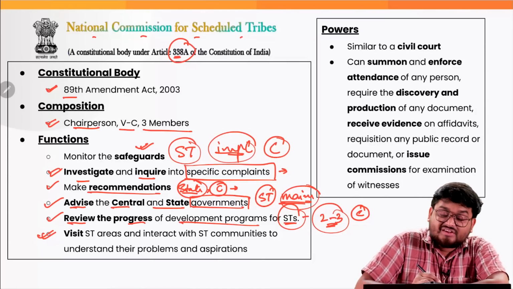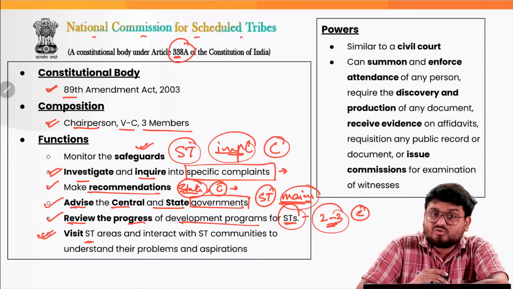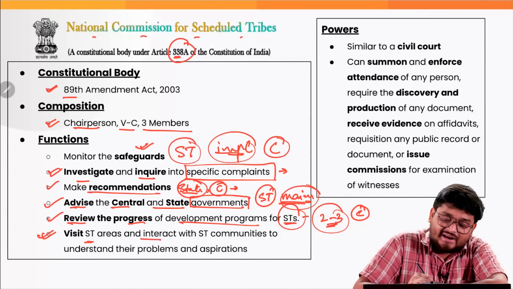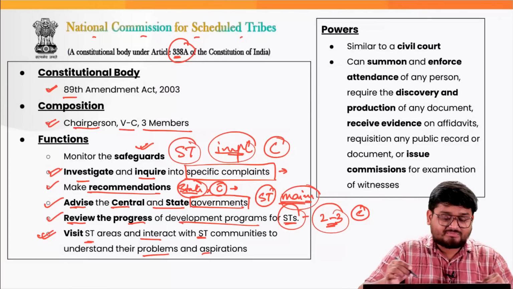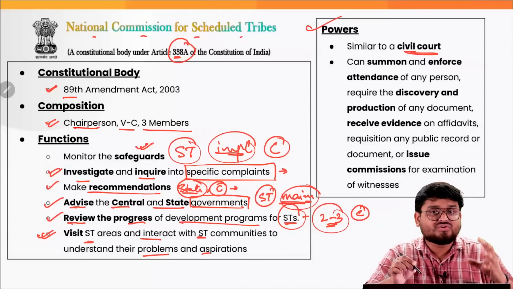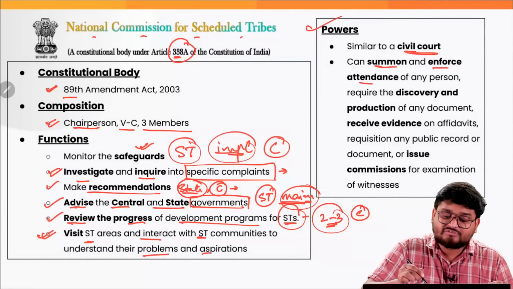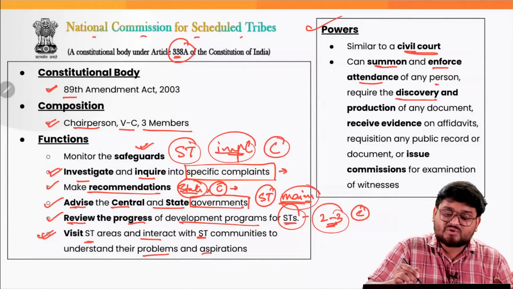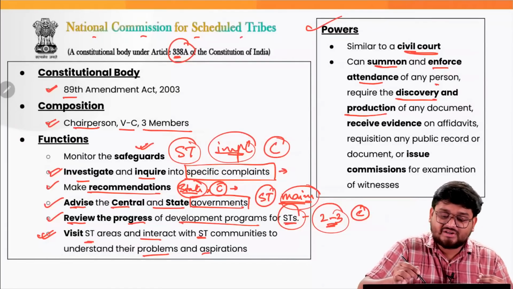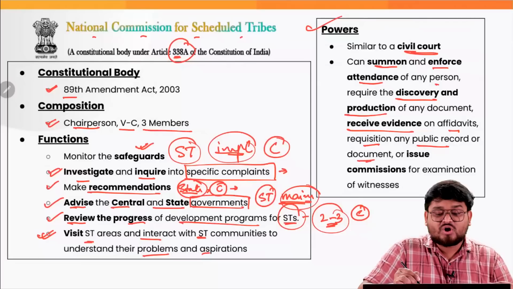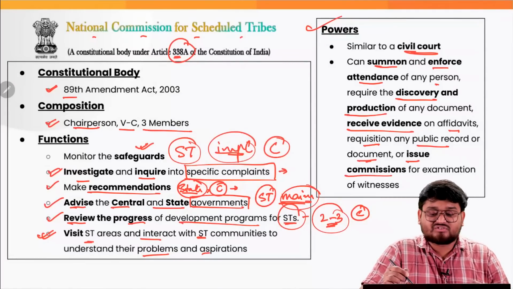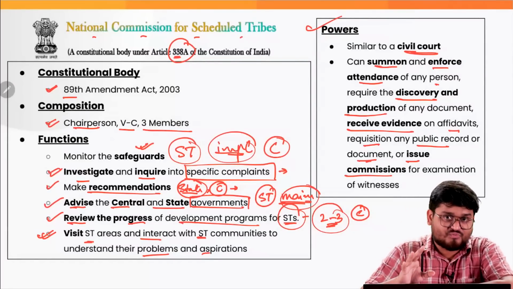Finally, the NCST can also visit any Scheduled Tribe areas and interact with the community there to understand their problems and aspirations. When it comes to the powers of the NCST, they have powers similar to a civil court. They can summon and enforce the attendance of any person, require the discovery and production of any document, receive evidence on affidavits, requisition any public record or document, or issue commissions for the examination of witnesses.